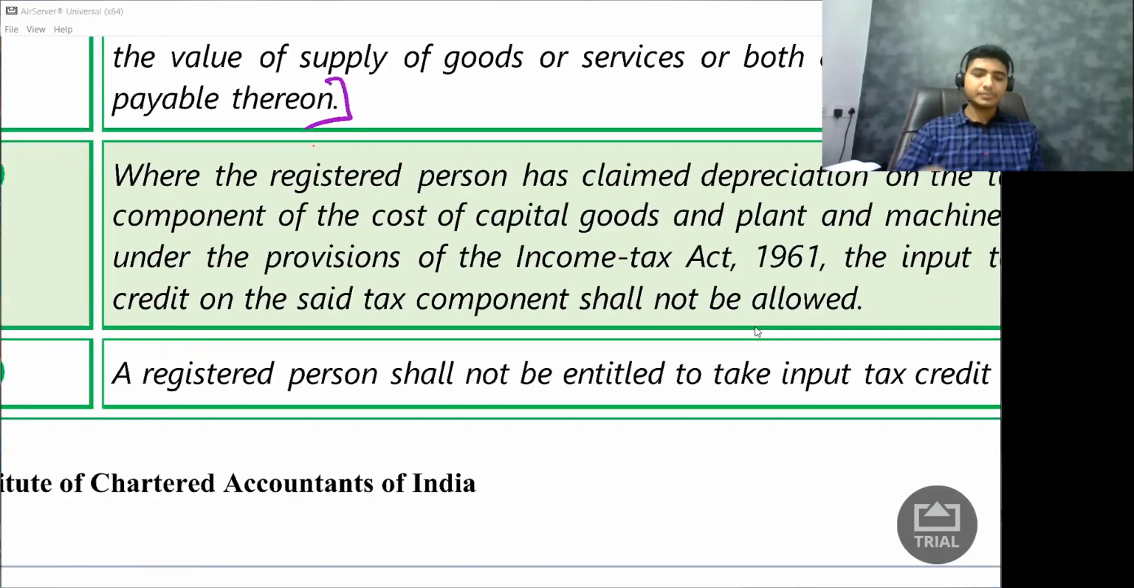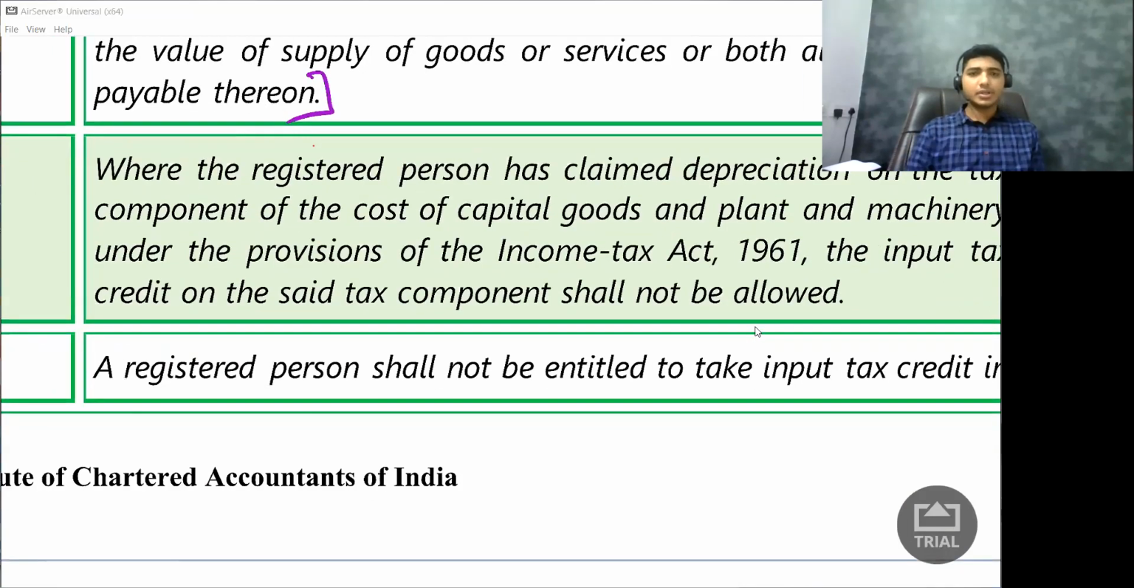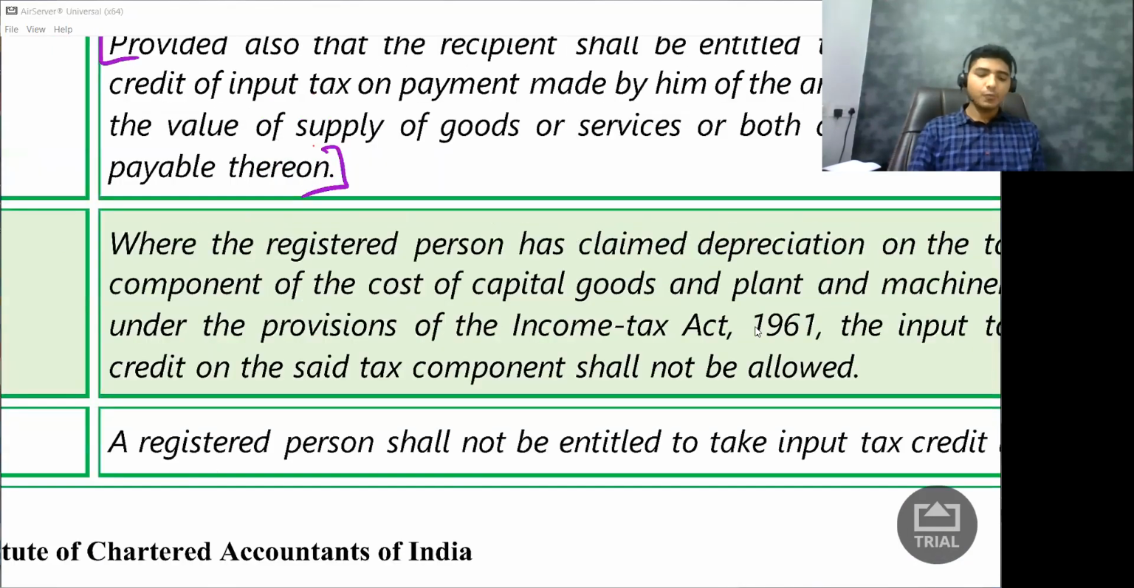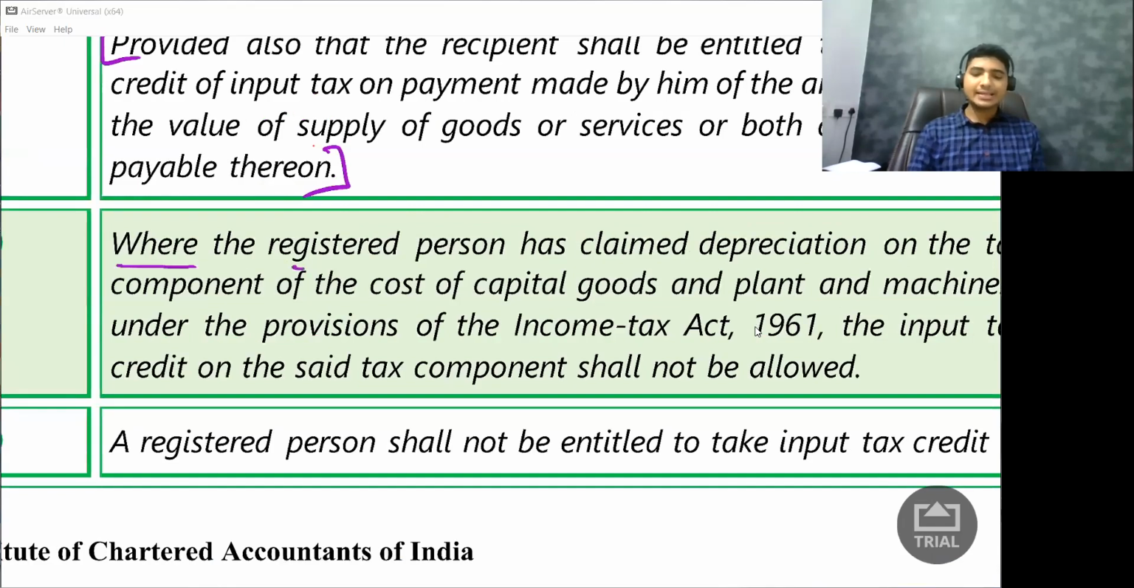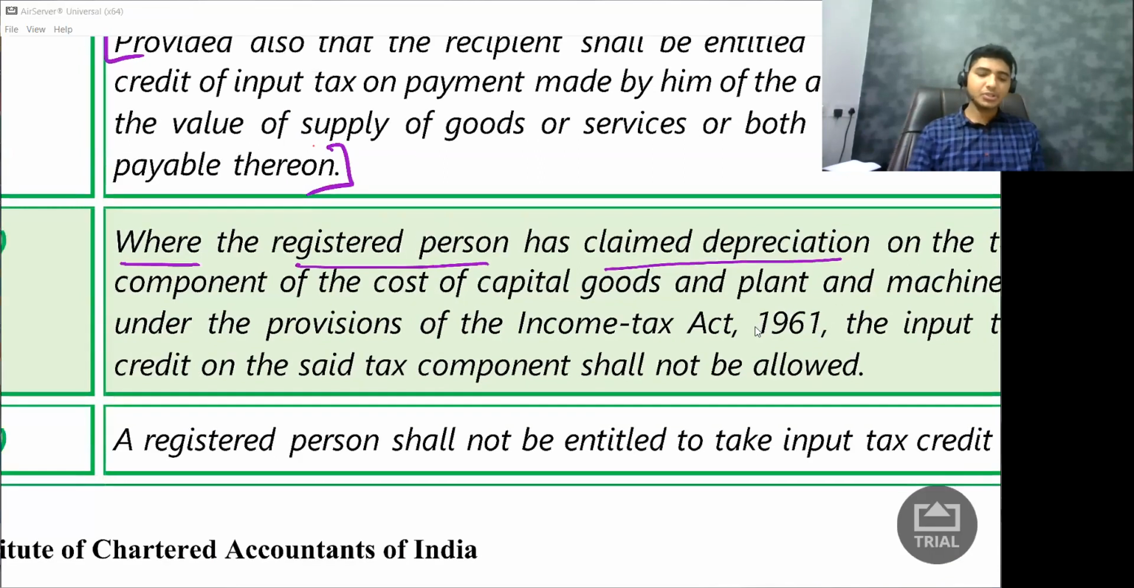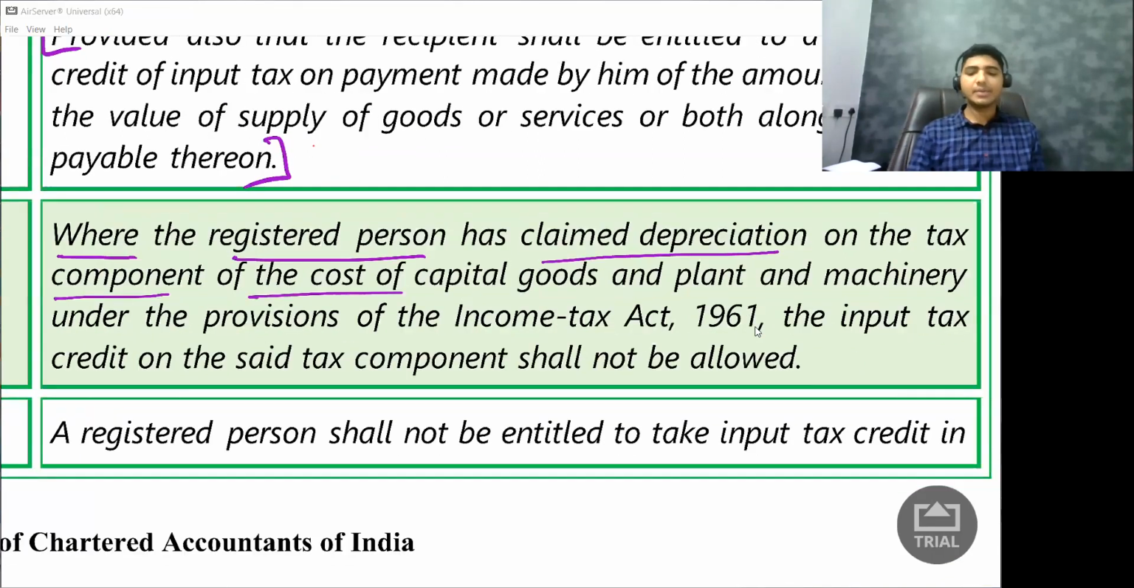Now, one more condition they are saying, where the registered person has claimed depreciation on the tax component of the cost of capital goods and plant and machinery under the provisions of the Income Tax Act, the ITC on said tax component shall not be allowed. Sir, what are they saying? I know. I'll give an example.